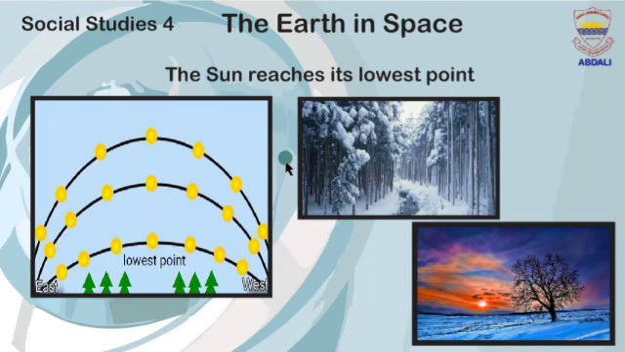My dear students, it's very easy to answer my question now. Tell me when the sun reaches its lowest point. In the northern hemisphere, the sun reaches its lowest point at midwinter, 22nd of December. This is the coldest day of the year, 22nd December.